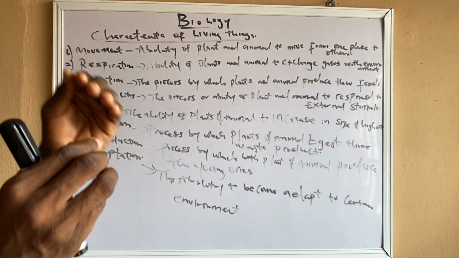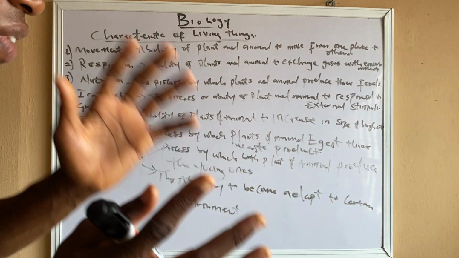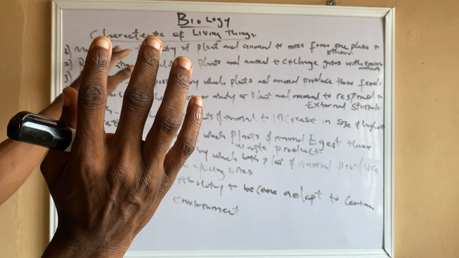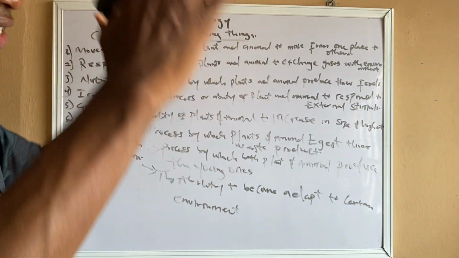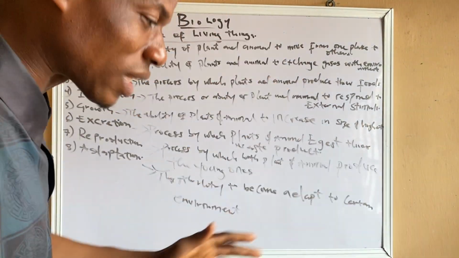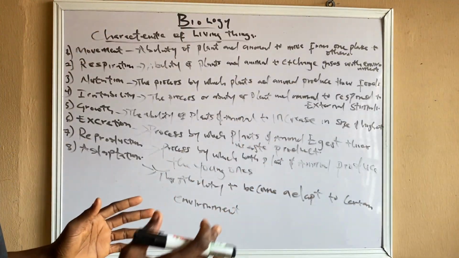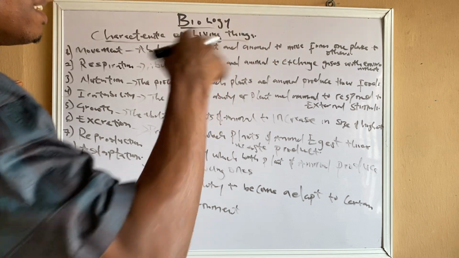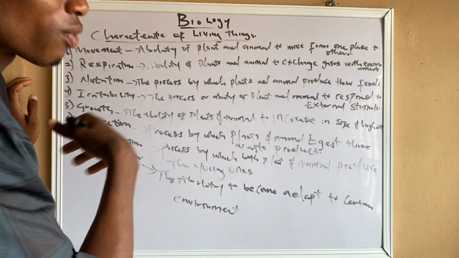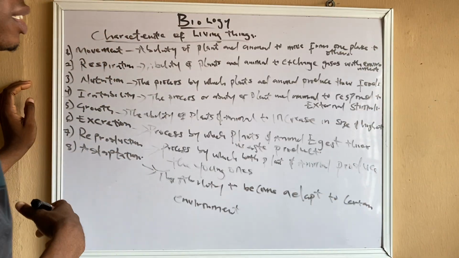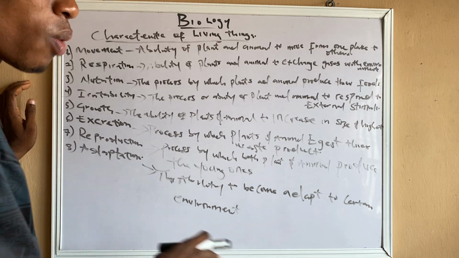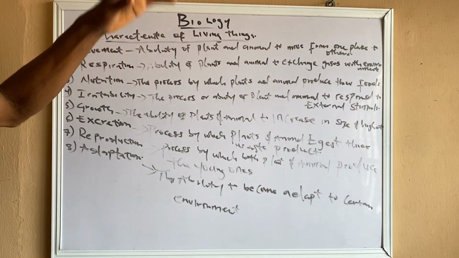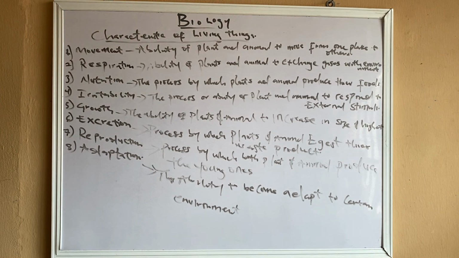It is not that they do not move. Their movement is very, very limited. But in animals, movement is totally unlimited. The animal can move from one place to another. A human being can go from one country to another country. Little animals like goat and sheep can move from one house to another house. But in plants, their movement is very limited.